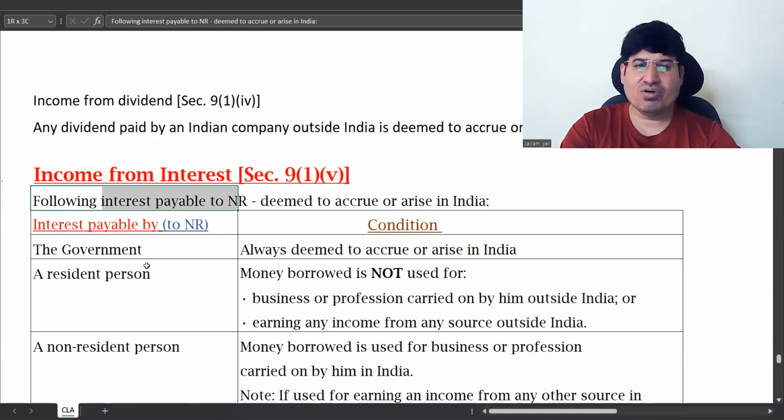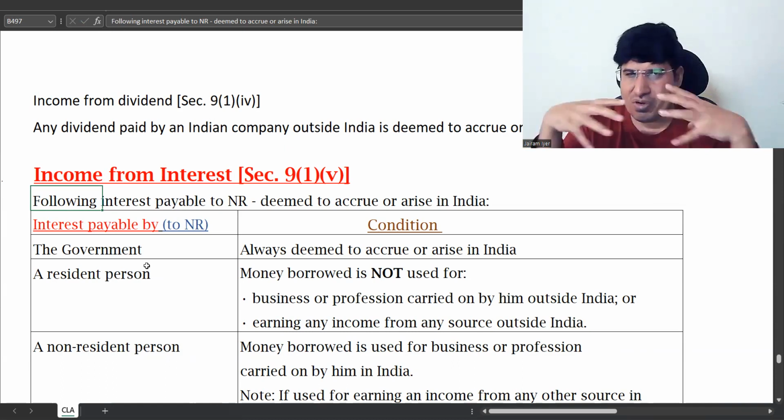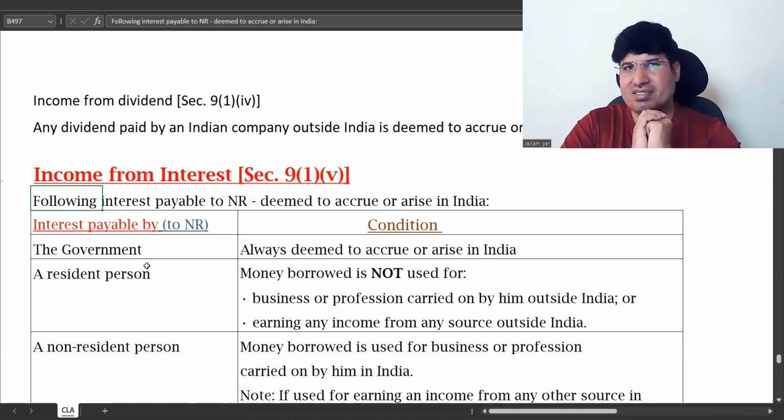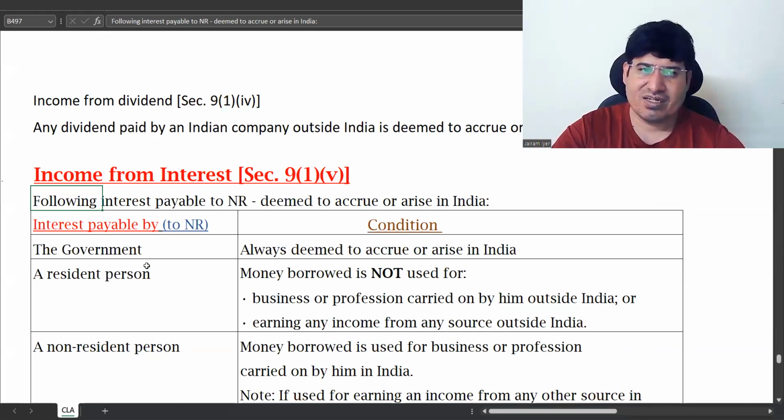This is interest payable to a non-resident. Naturally, you pay interest when you borrow some capital, correct? You have borrowed some capital, whatever you are using it for, that's why you are paying interest.